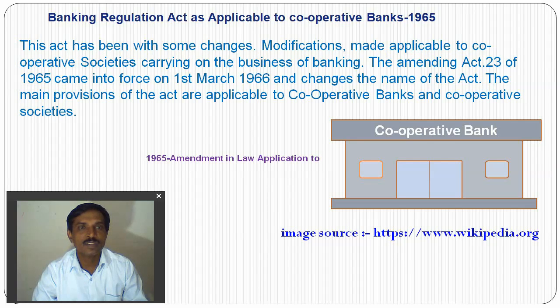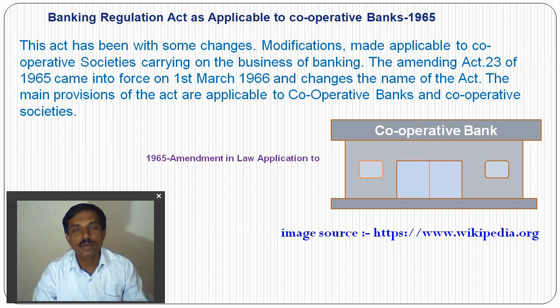This Act has had some changes and modifications, and was made applicable to cooperative societies carrying on the business of banking. The amending Act 23 of 1965 came into force on 1st March 1966.